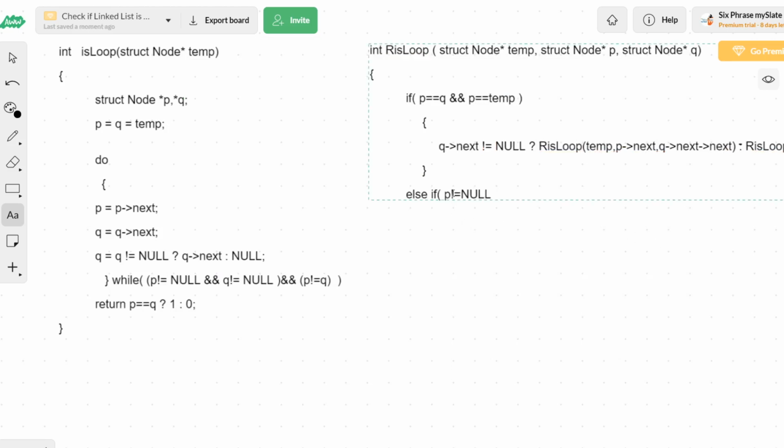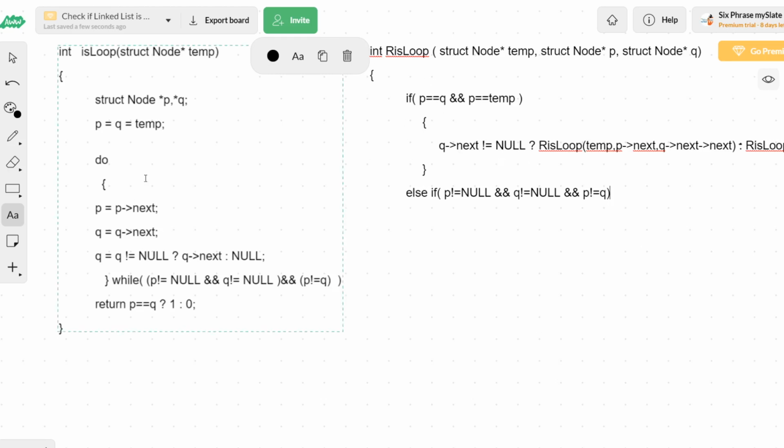So else if p not equal to null, and what's the condition? And q also should be not equal to null, and one more condition is finally p should be not equal to q. Yes, if all these three conditions are true, then again I can repeat the same process. Okay, see, I'm doing this for executing the do block first, and then I'm writing this for all the next iterations that need to be repeated.